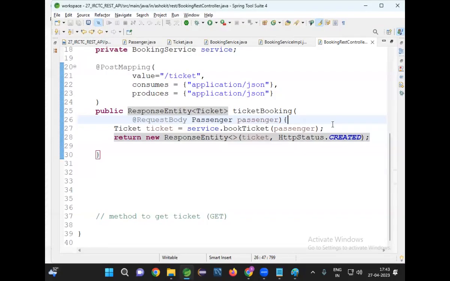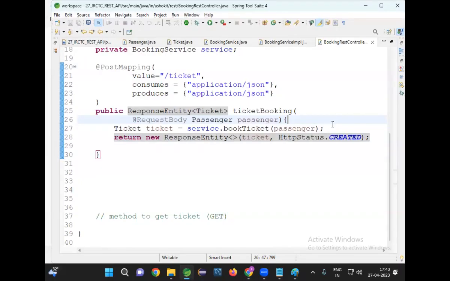How will this application understand that it has to provide the response only in JSON format? The client will send the accept header. The client will send content type as well as accept. Content type represents what data is coming in the request body. Accept represents what data they want in the response.